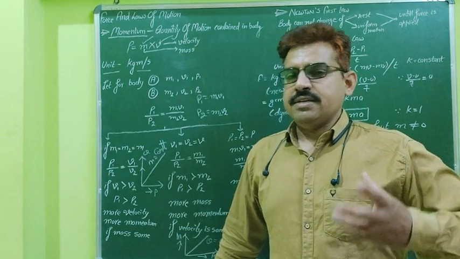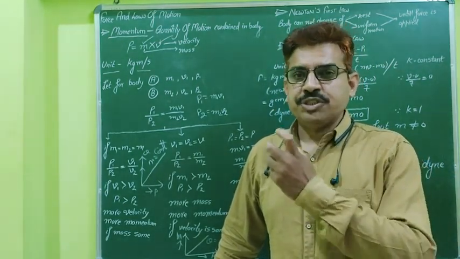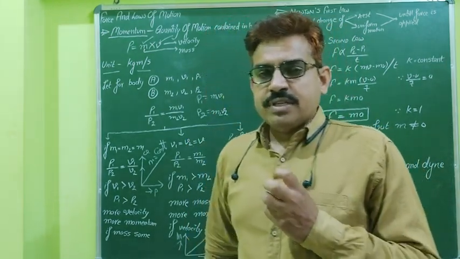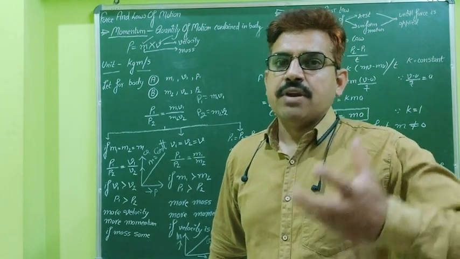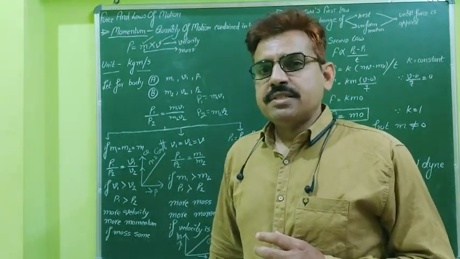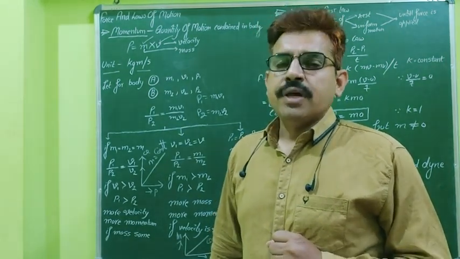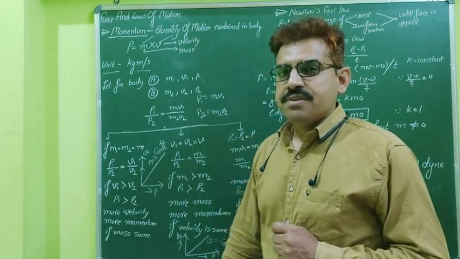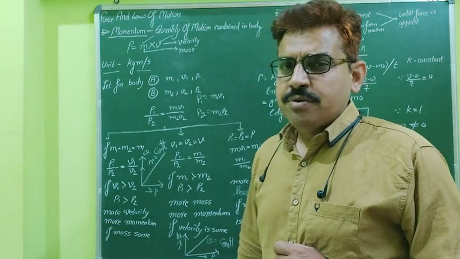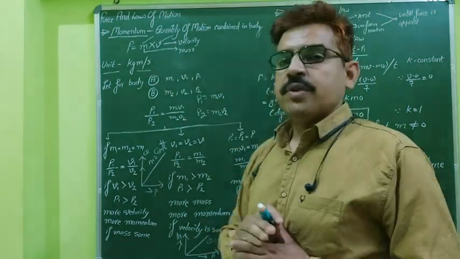So what is momentum? Momentum is nothing but the quantity of motion contained in a body. That is, the velocity that is there in a particular mass is known as momentum. It is defined as the product of mass and velocity. If m is the mass and v is the velocity, then momentum p is equal to m into v, that is, p = mv. So this is the formula for momentum.